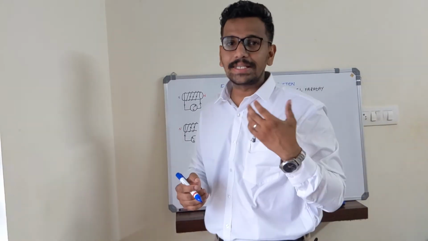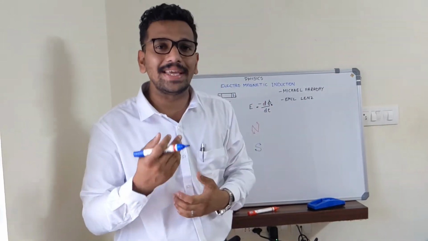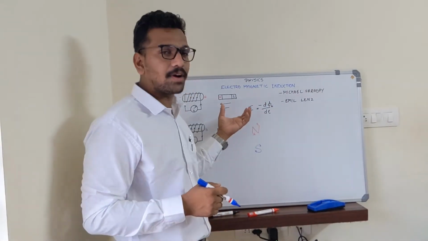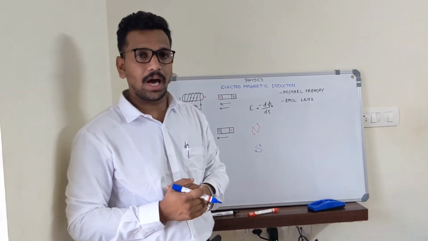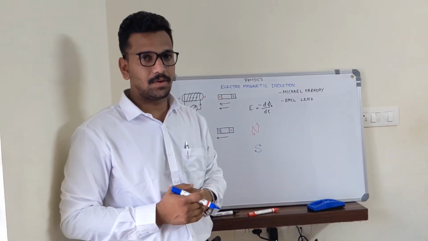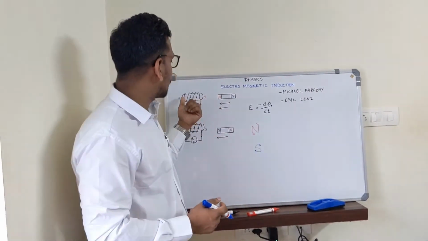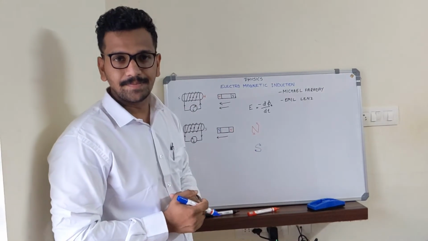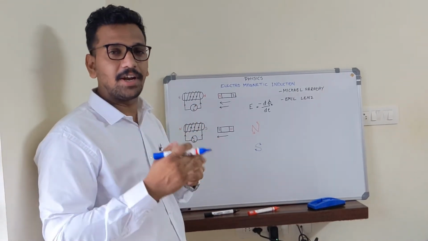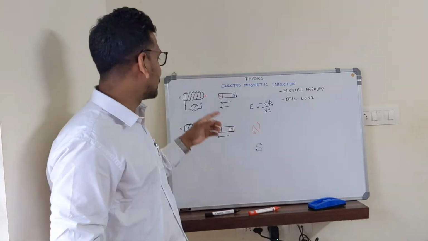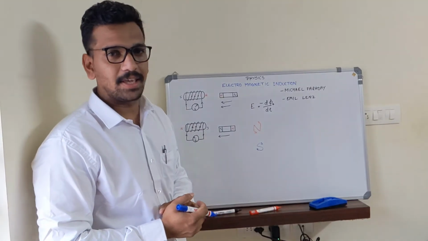Now we have discussed what electromagnetic induction is. Suppose we want to increase the amount of current or EMF produced in this circuit or in the coil, how will we increase that? For that purpose, we can increase the number of turns of the coil. We have studied that in a solenoid, the amount of magnetic field produced can be increased by increasing the number of turns of coils. That is one way of increasing the EMF.